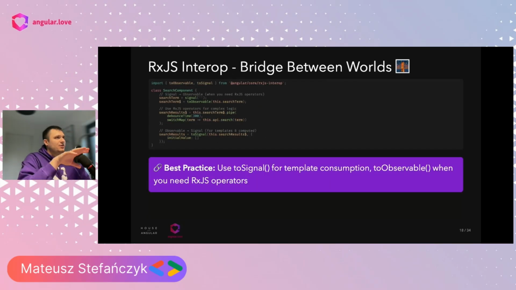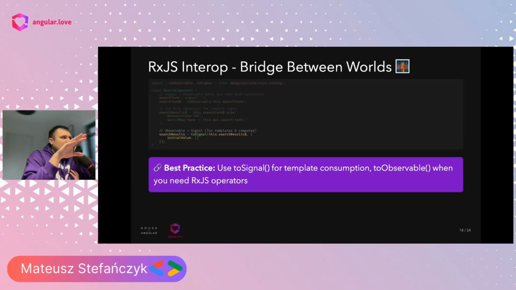There is also something to create a bridge between RxJS and the signals. It's called RxJS interop, and it's a set of dedicated functions which are here for us to move between the world of observables and the world of signals. As you can see here, we have defined the signal and observable, and then we utilize this function to create the observable from the search term. Then we listen for the search term changes and trigger the API request. And then finally, the results of these API requests we are mapping to a signal from the observable.